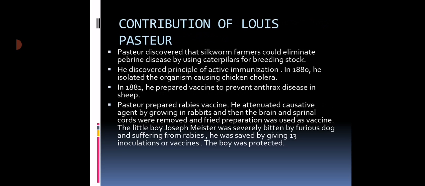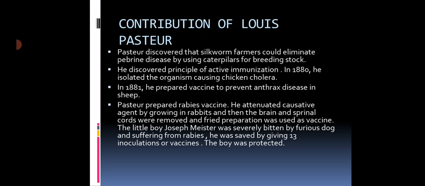So he did the experiment on chickens, and he studied chicken cholera, and then he observed that some of the chickens who had already been immunized with the causative agent got saved and protected, but those chickens who had not been immunized died. In this way, by conducting the experiment, he proved that active immunization is necessary in order to avoid the infection. So the principle of active immunization was also discovered by Louis Pasteur.